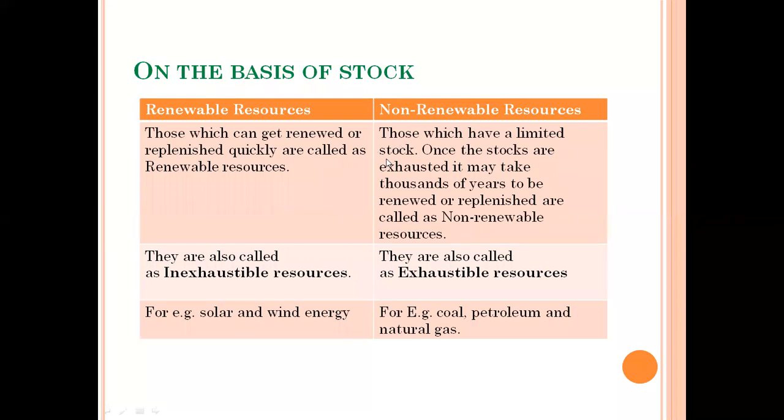For example, coal, limited hai. Coal is present in our environment in a limited amount, कि कितना limited amount में ही है. या फिर उससे बनने में it takes millions or thousands of years to be renewed or replenished. If you wanted to grow coal, you can grow coal? No, we can't grow coal. It takes thousands of years to make that coal.